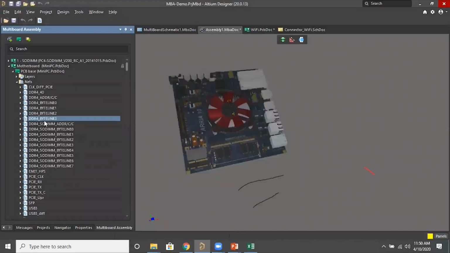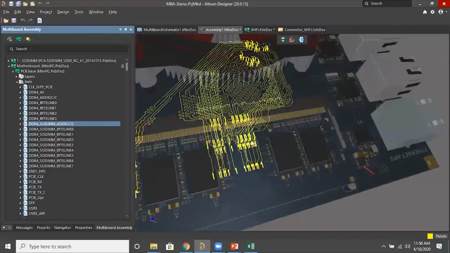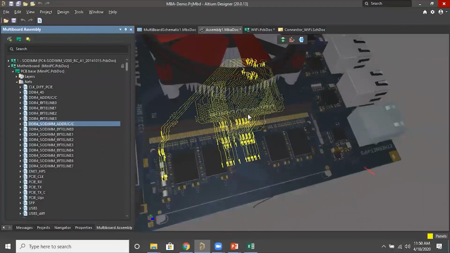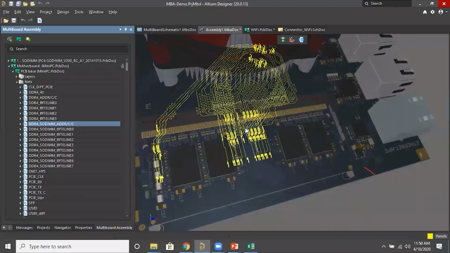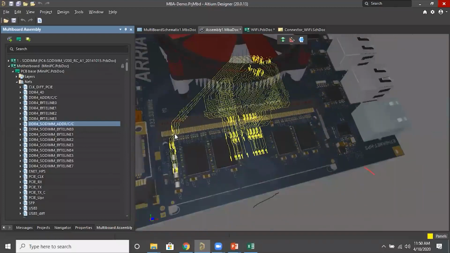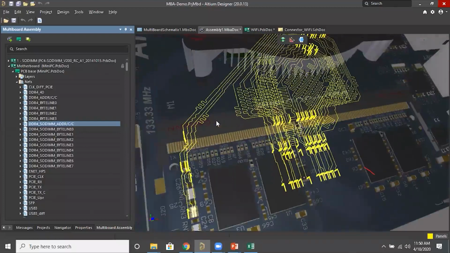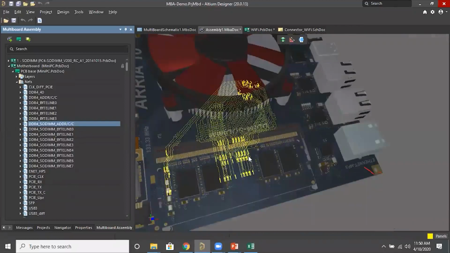Can you zoom in on what's happening as you are selecting this? It is just highlighting those nets. That's what I want. I just wanted to see that the pin numbers that you give are correctly positioned. This is helpful. This is what I want. Okay, thank you.